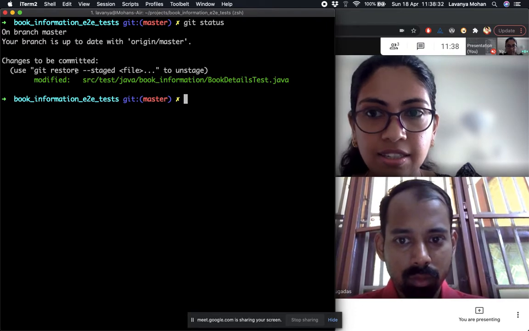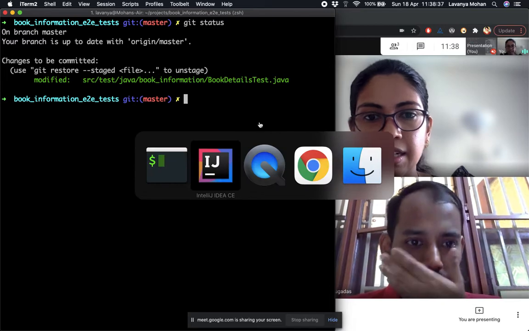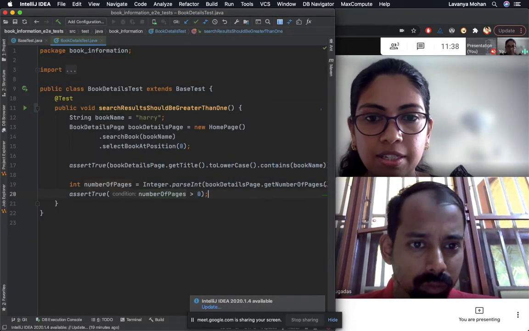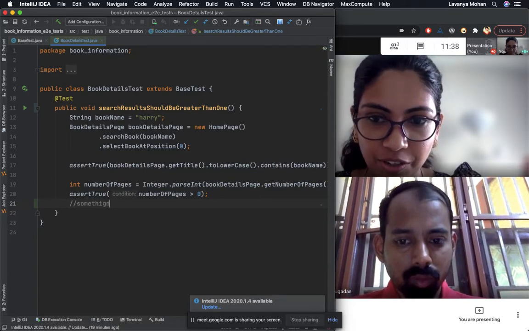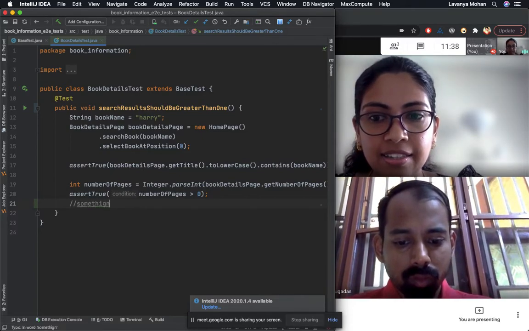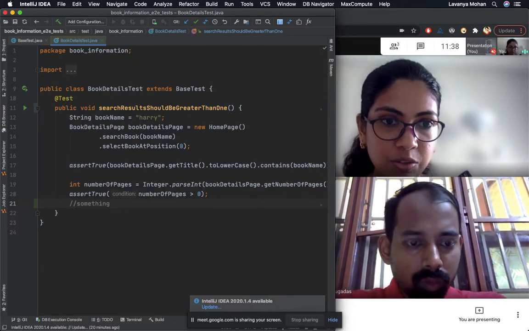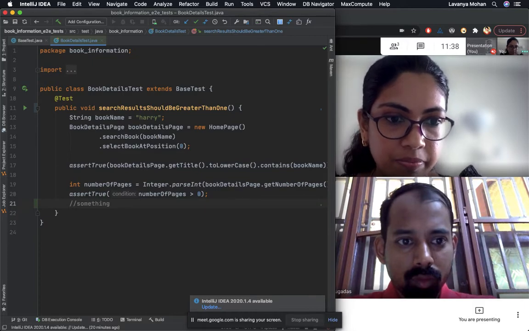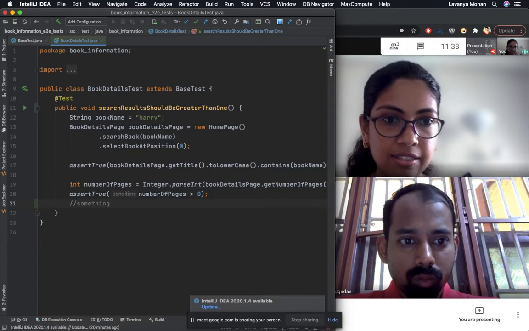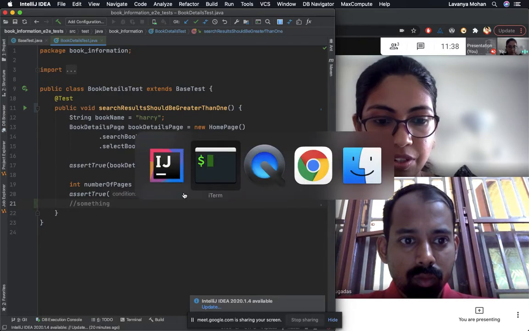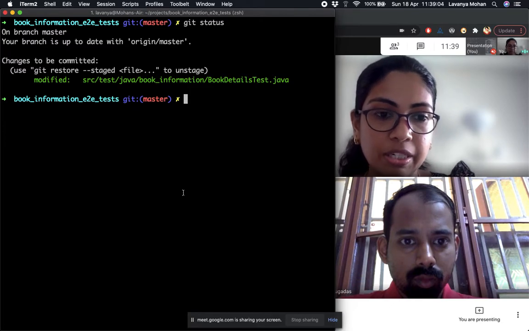So let's say that right now this is a file which has been staged, and there are a couple of more edits I want to do. So maybe here I just add a comment, something. Yeah, for now, just like that. This is a comment for me to remember something right now, but I don't want this to be committed. While I'm making multiple changes, I just added a couple of things for myself, but I don't want those things to be committed, or at least not in this particular commit.